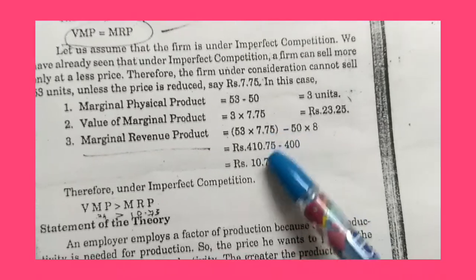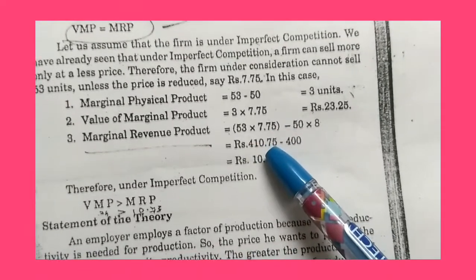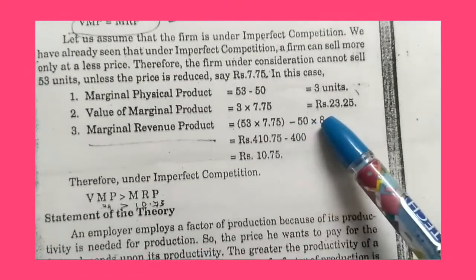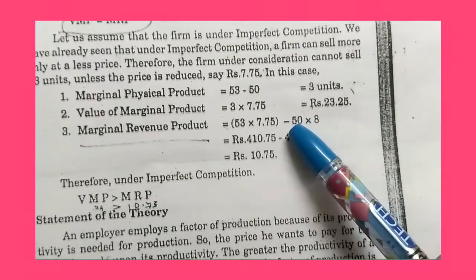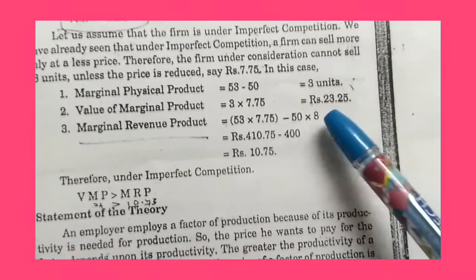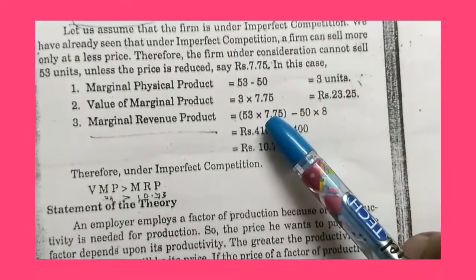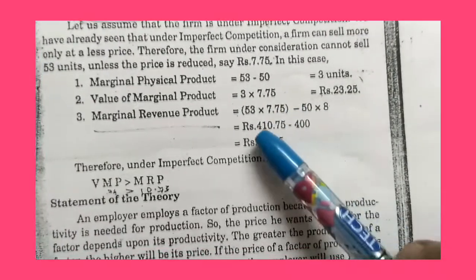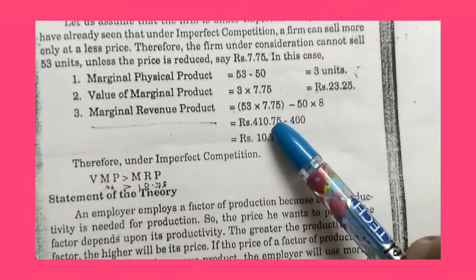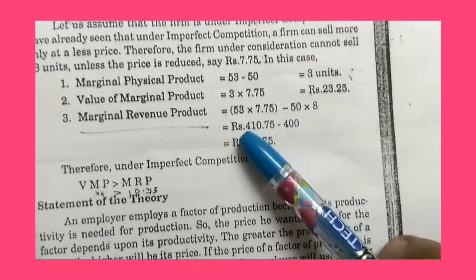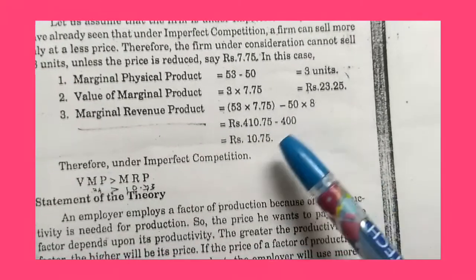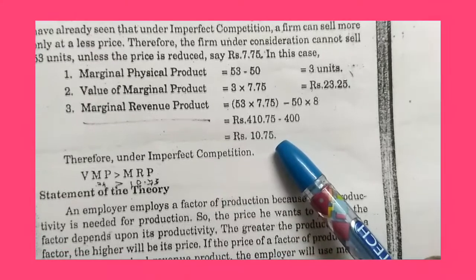The value is 410.75 minus 50 into 8. So 50 commodities they sold at 8 rupees, and 53 commodities they sold at 7.75. So 410.75 minus 400 is 10 rupees 75 paise.